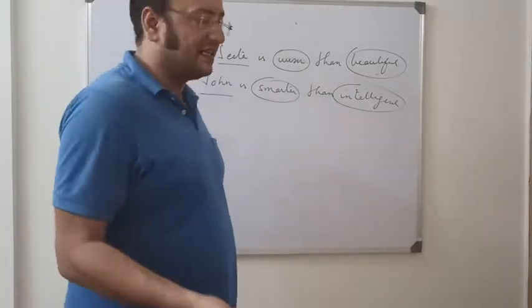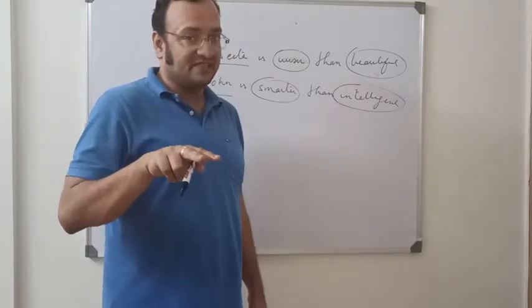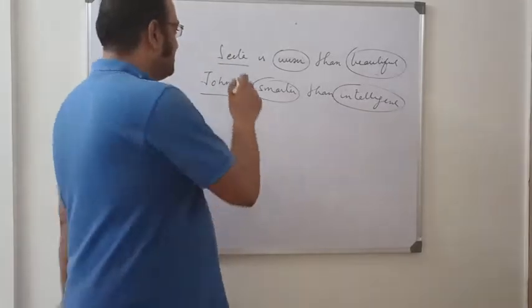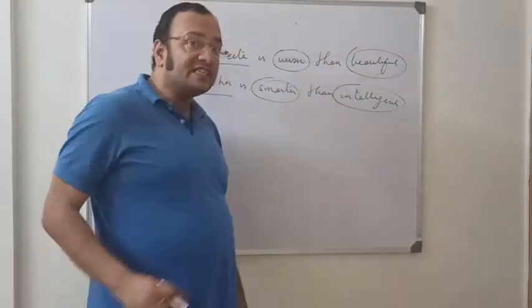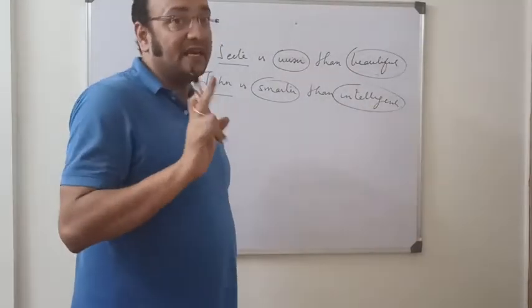I'll tell you how to correct them. When we compare 2 qualities within the same person, the quality which is more is not written in the normal form of comparative degree.